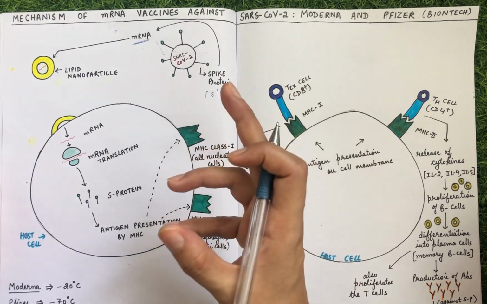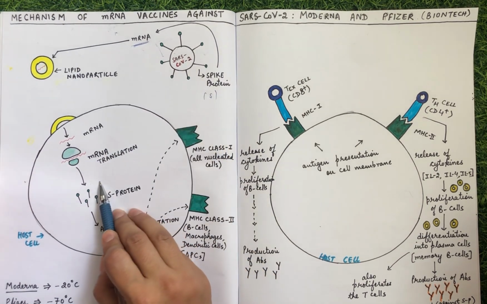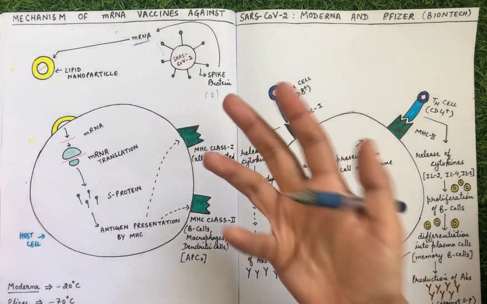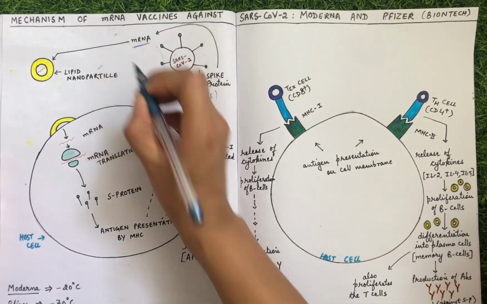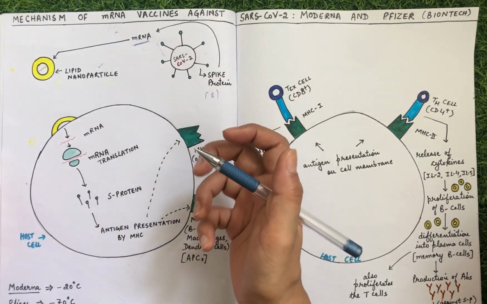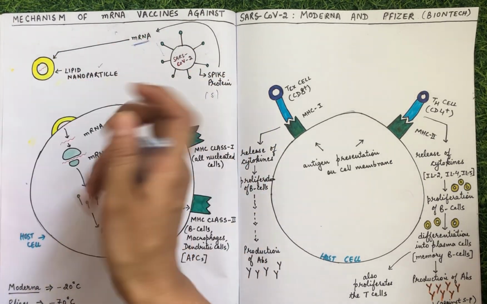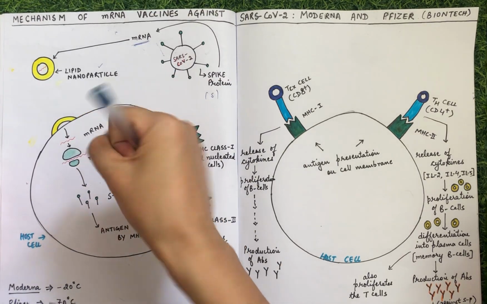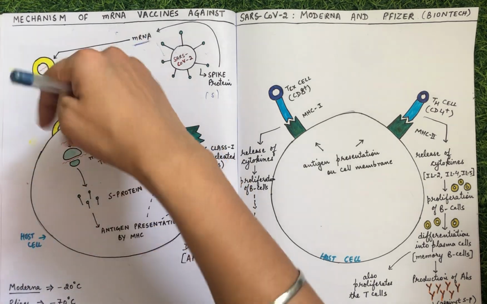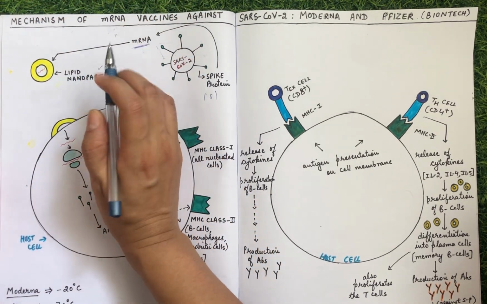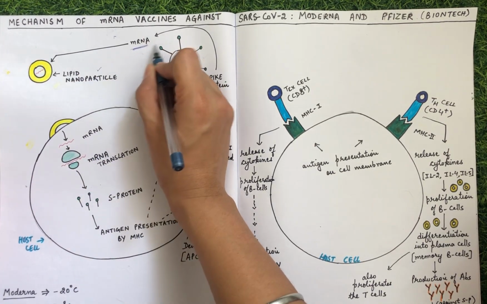So what is the strategy which has been utilized for a safe delivery of this mRNA information inside the host cell? This is a very challenging task, right? For that, they have synthesized a lipid nanoparticle. Now, what is a lipid nanoparticle? Lipid nanoparticles have been developed as vehicles, right? It's like a bus which is going to let this mRNA sit in it, and that bus is going to deliver this mRNA inside the host cell safely before it gets degraded outside the cell. So this lipid nanoparticle is acting like a vehicle for the safe delivery of these small molecules, mRNA.